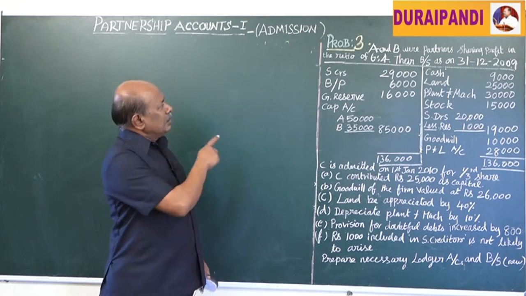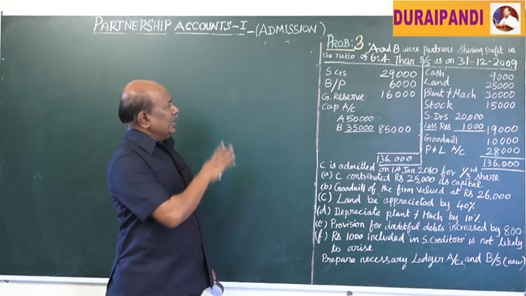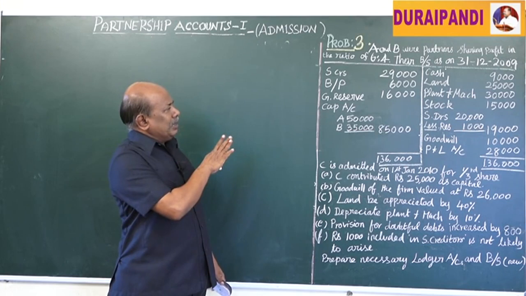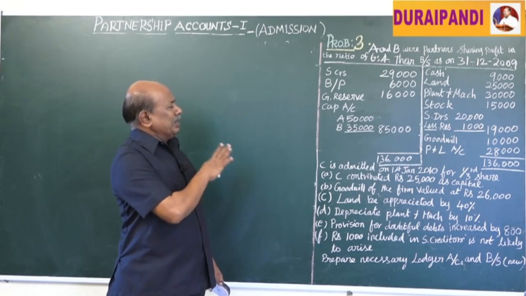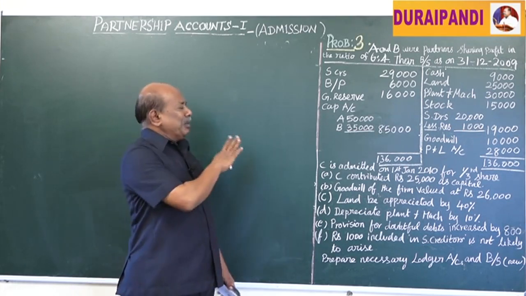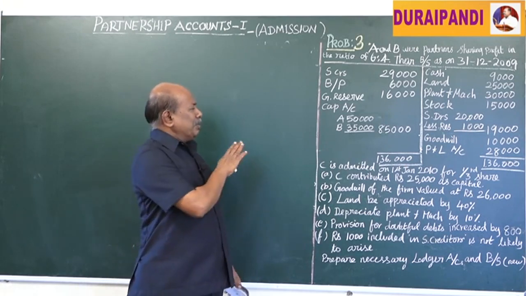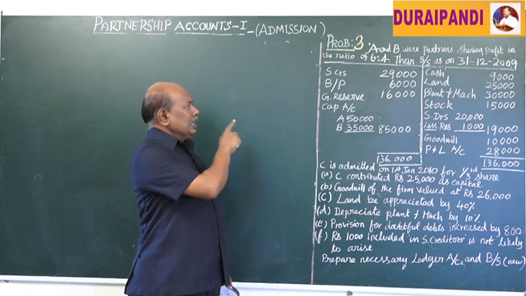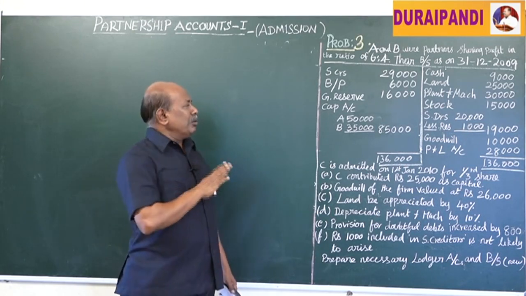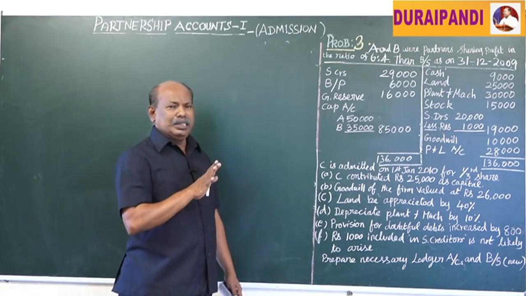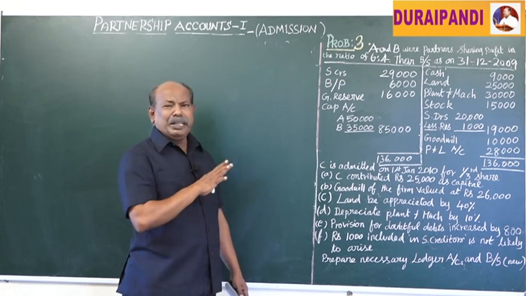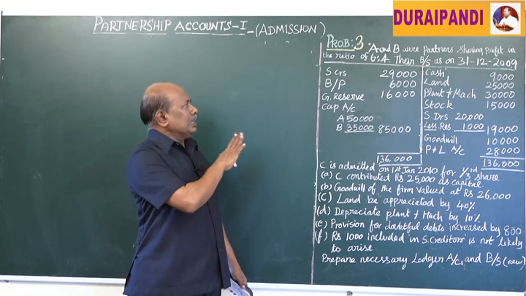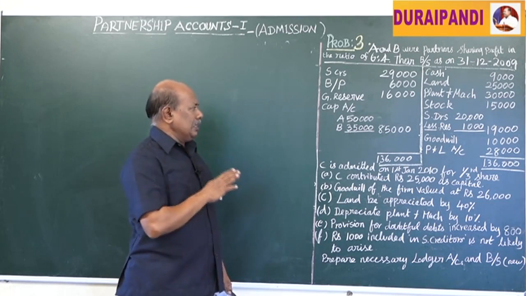Next, sundry creditors 29,000, bills payable 6,000, general reserve. It is a past accumulation, that means past accumulated profit or reserve, that means fund. It should be shared by the old partners in their old ratio. That means that amount should be credited to the old partners in their old profit sharing ratio.